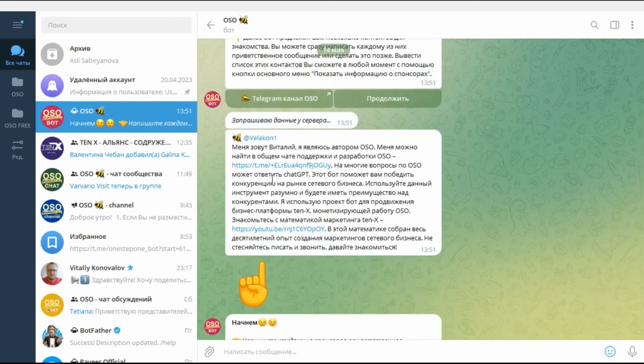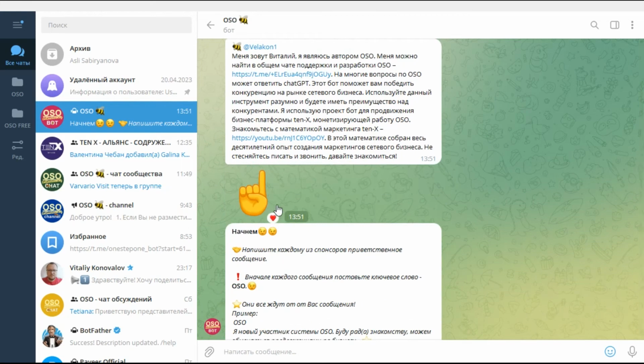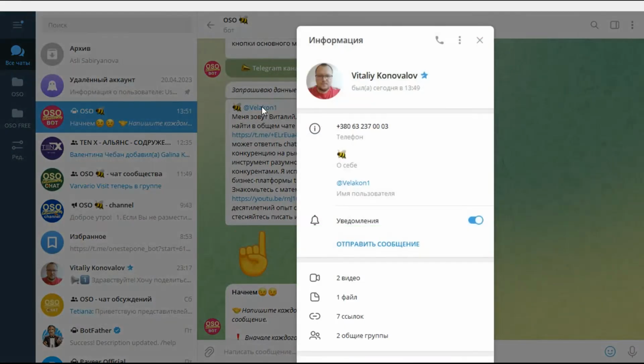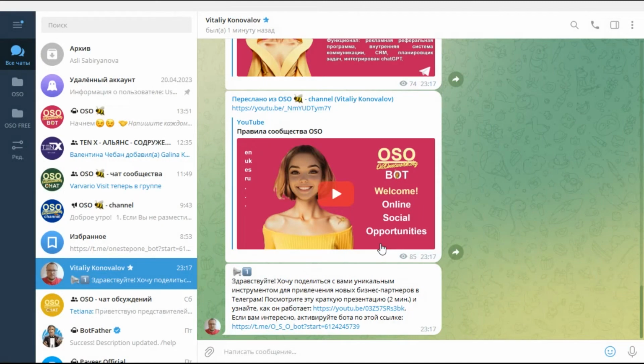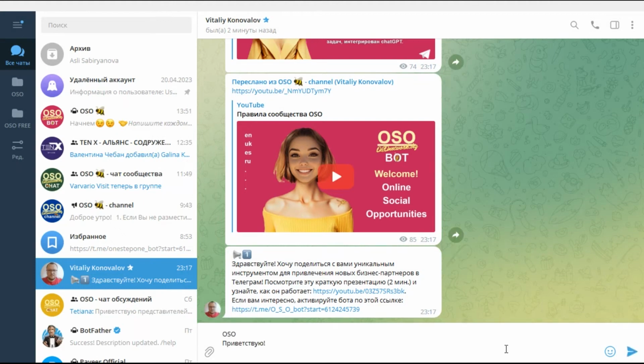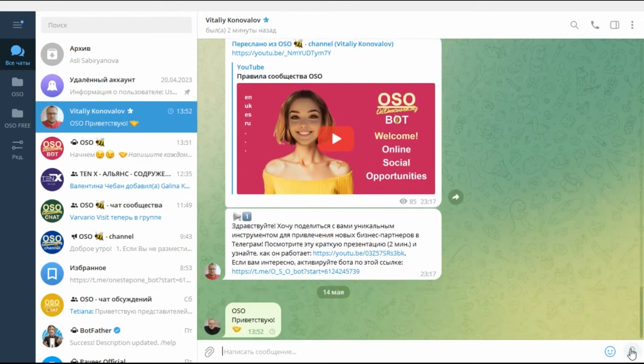This example demonstrates one sponsor, but most often there will be 5 sponsors. Your task is to get acquainted with their business proposals and write personal messages to each of them in Telegram. At the beginning of such a message, specify the keyword WASP. This way your sponsor will know what a member of his bot structure is writing to him and will definitely respond to such messages. Do not send your business proposals to sponsors in a dating message. This will not increase your chances of getting to know each other, and the sponsor will definitely ignore it.